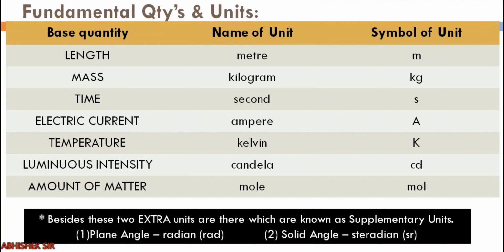Besides these 7, we have 2 extra units which are also known as supplementary units. They are plane angle and solid angle. So you came to know that it is the measurement of angle. Now if it is 2D, it is plane angle, measured in radian. In the bracket I have given the symbol. And if you are measuring angle in 3 dimensions, it is solid angle. The unit is steradian and the symbol is sr. Clear?